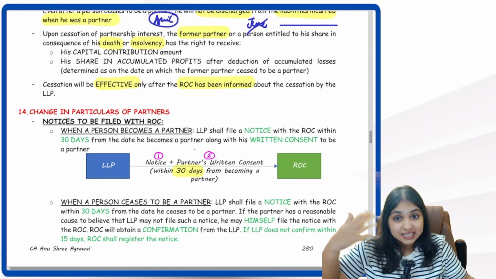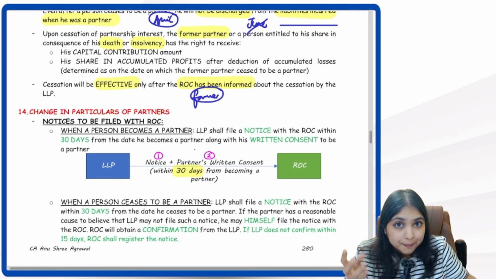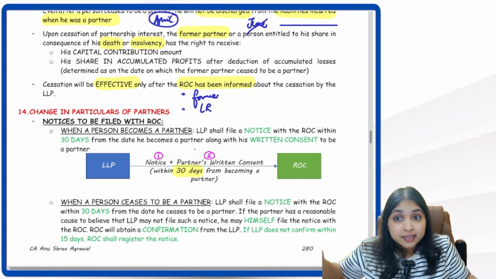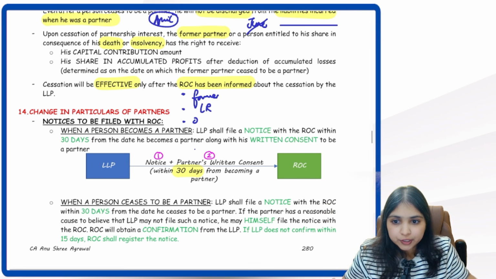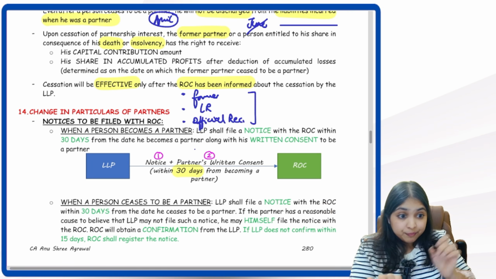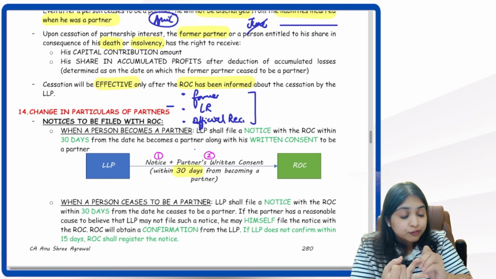Partner resigned. So what do I become? I now become the former partner. Partner died. Legal representative will come into the picture. Partner became insolvent. Official receiver, official assignee will come into the picture. So, if partner dies, then his legal representative. If the partner becomes insolvent, his official receiver.